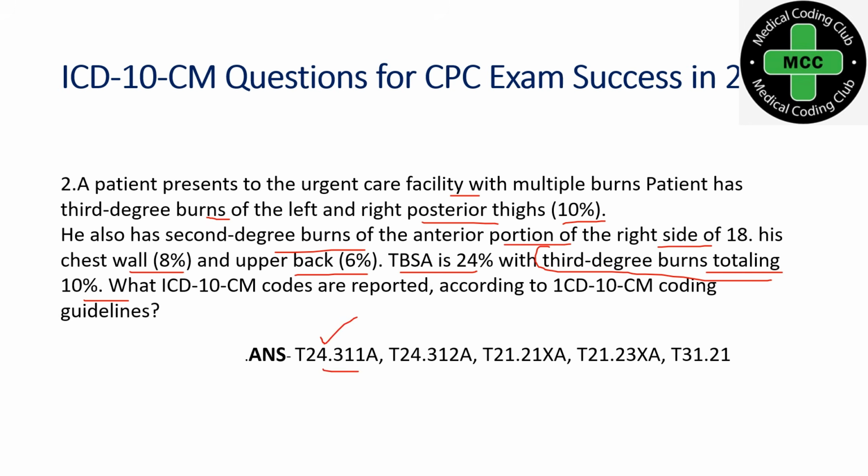So T31 and T32A is for right and left posterior thigh, which is third degree. And next, this T21 series is for second degree of chest wall and upper back. And lastly, this is for total 10% of third degree being burnt. So it will be going with the T31.21.